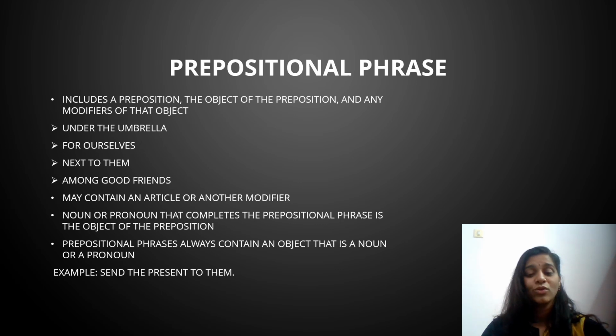Prepositional phrases can include a preposition, the object of the preposition, and any modifiers of that object. For example, under the umbrella, for ourselves, next to them, among good friends. The prepositional phrase may contain an article or another modifier, something that intensifies the function. The noun or pronoun that completes the prepositional phrase is the object of the preposition. Prepositional phrases always contain an object that is a noun or pronoun.